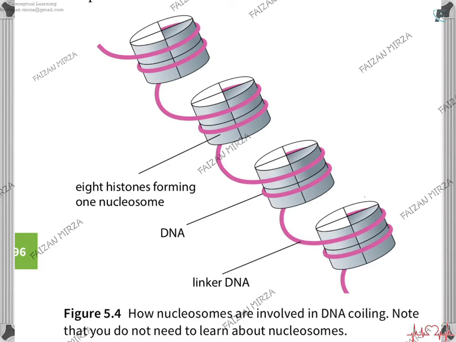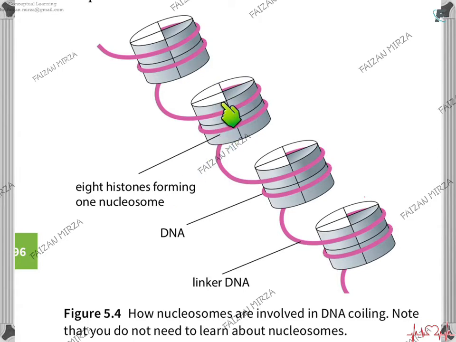DNA, when it coils up in the form of a chromatid or chromosome, basically coils up on these cylindrical structures. These proteins are called histone proteins. There are 8 parts of these histone proteins, and then there is a linker histone present. So DNA just coils and rolls over this particular histone complex, and this entire 8-histone complex is called a nucleosome.